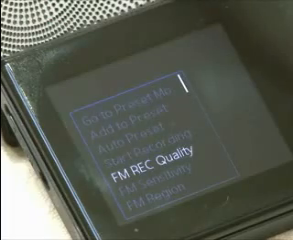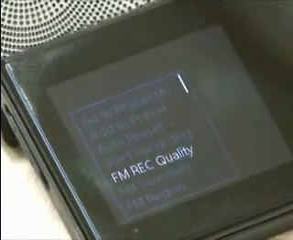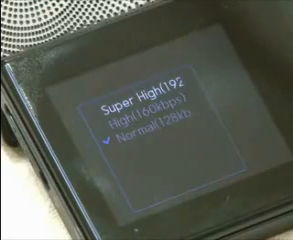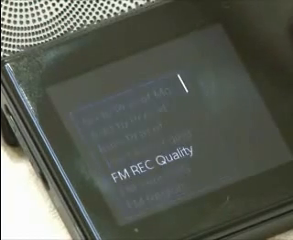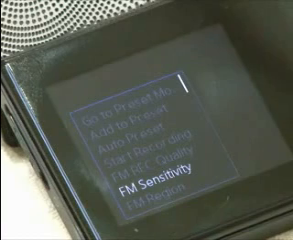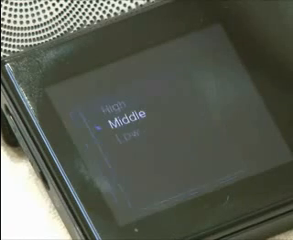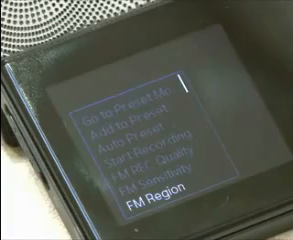This sets up the sound quality of FM recording. There are 3 options: 192, 160, and 128 kilobytes per second are available. FM radio receiving sensitivity can be adjusted in 3 ways. This sets up the country of the radio.